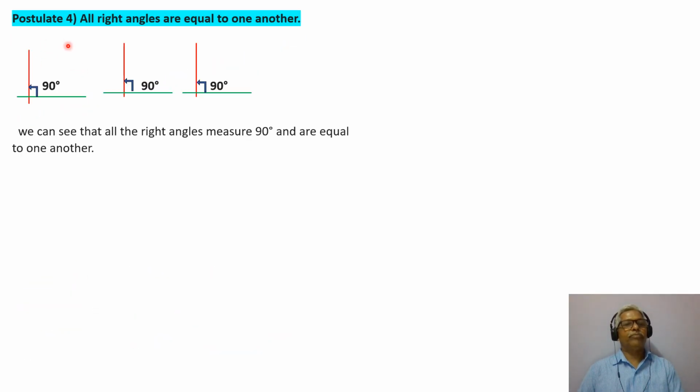Postulate number 4: all right angles are equal to one another. Look at these angles, these are all right angles. This is 90°, this also measures 90°, and this also measures 90°. So we can see that all right angles measure 90° and are equal to one another.